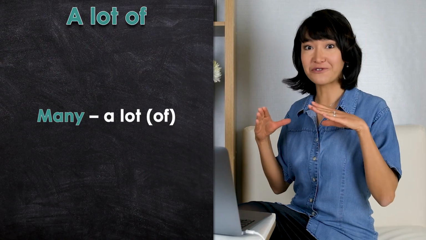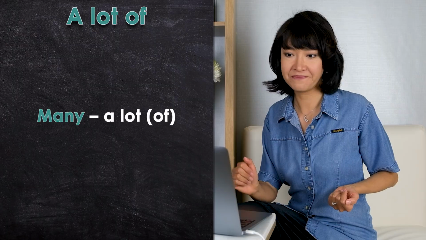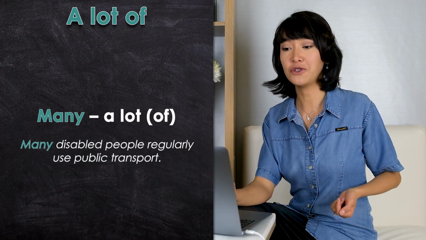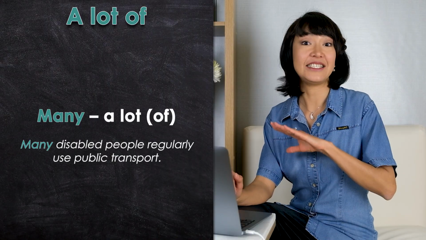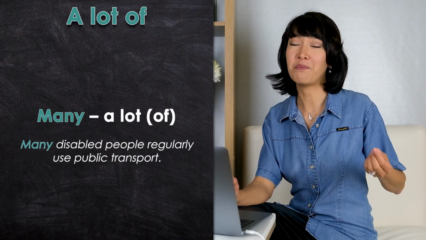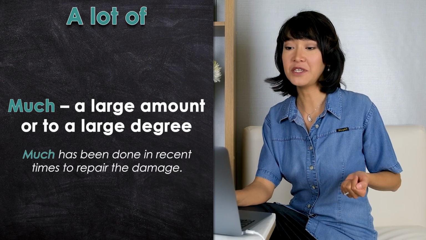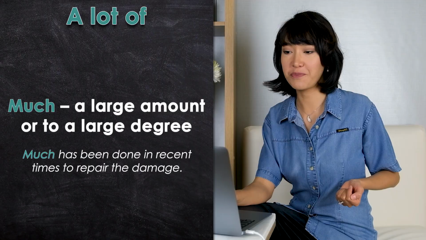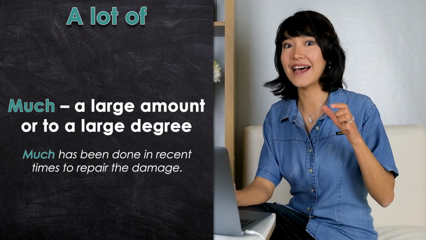In formal written English, you can and should use many. Many disabled people regularly use public transport. Just the same way you can use much with uncountable nouns. Much has been done in recent times to repair the damage. Well, actually, in this example, much is the noun.